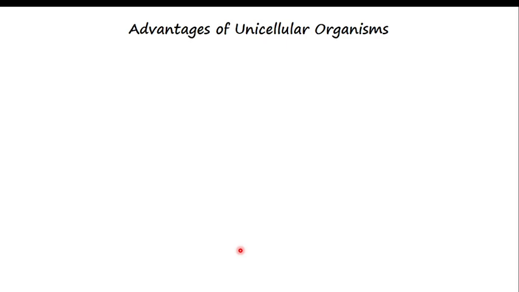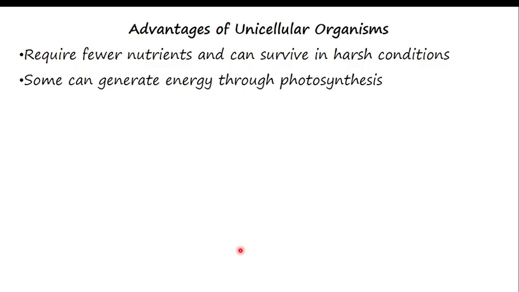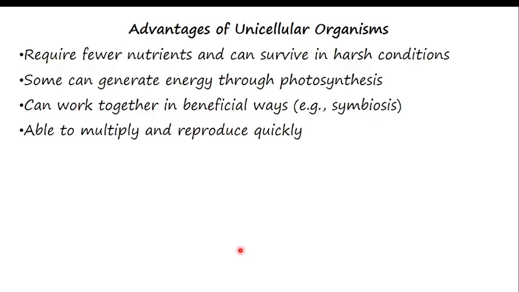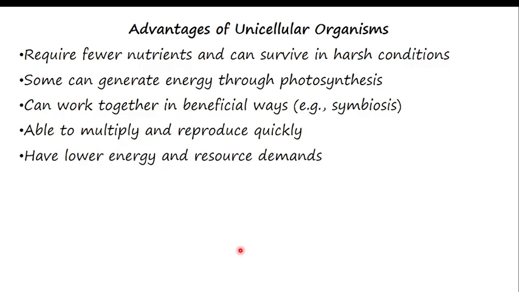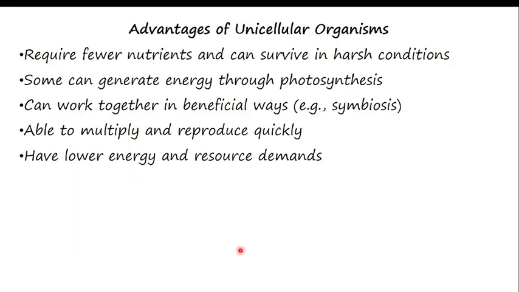So let's talk about the advantages of being unicellular. Number one, it requires few nutrients, as I said, because it is one cell. Some can generate energy through photosynthesis, can work together in beneficial ways, symbiosis or mutualism, and are able to multiply and reproduce quickly, with lower energy and resource demand. So what were disadvantages of multicellular organisms now become advantages of unicellular organisms. You see how studying it is very easy.